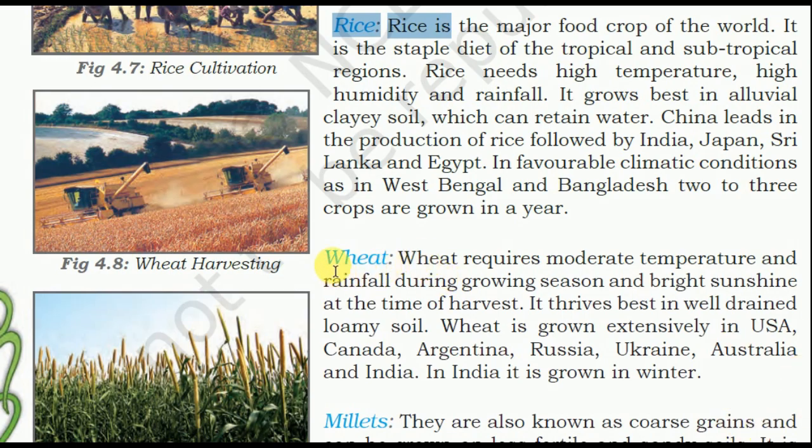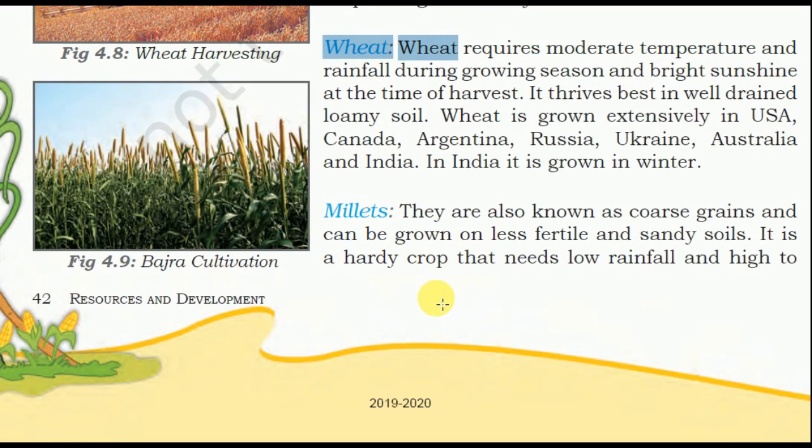Wheat requires moderate temperature and rainfall during the growing season and bright sunshine at the time of harvest. It thrives best in well-drained loamy soil. Wheat is grown extensively in USA, Canada, Argentina, Russia, Ukraine, Australia and India. In India it is grown in winter.